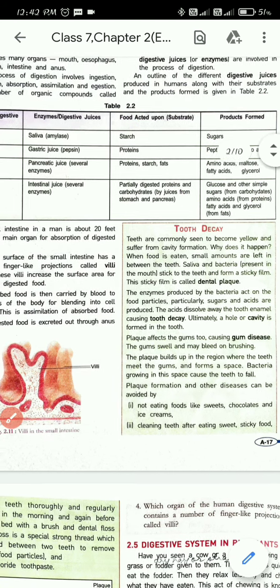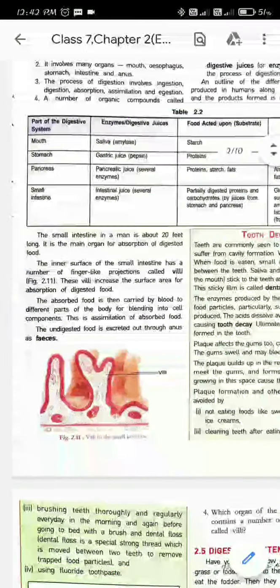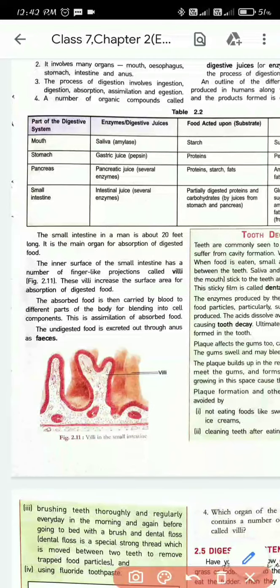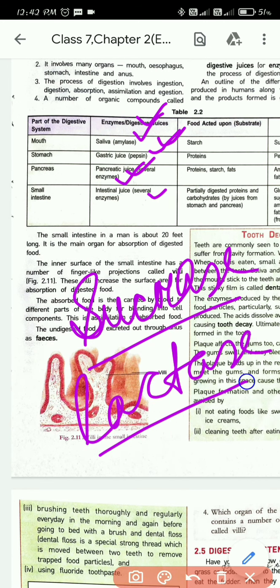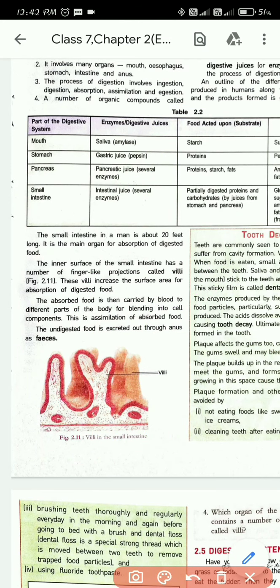Next, what is the next organ? Small intestine. In the small intestine, the intestinal juice is secreted. There also we find several enzymes like maltase, sucrase. There are many enzymes, but they are not as important as amylase and pepsin. So for now you have to remember only these two enzymes. In a higher class you will get all these enzymes, lactase, peptidase.